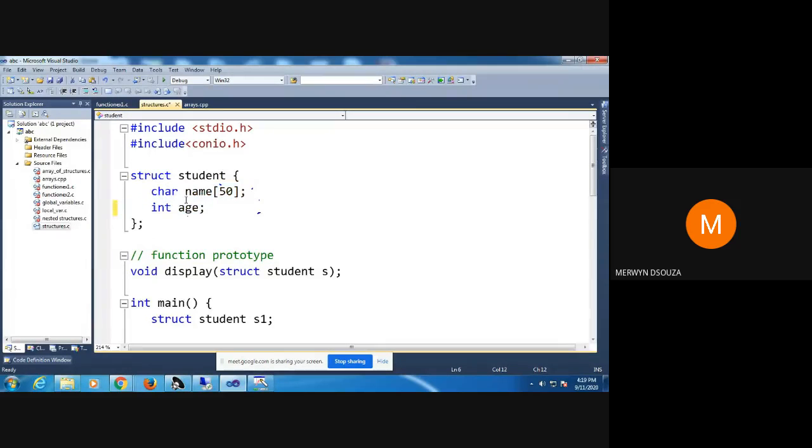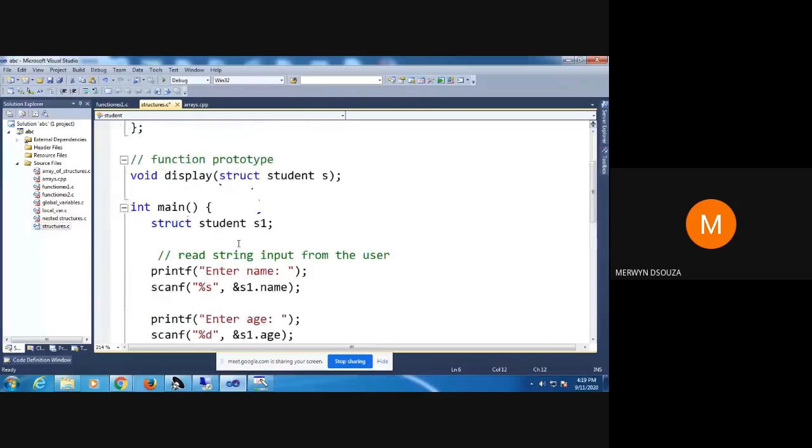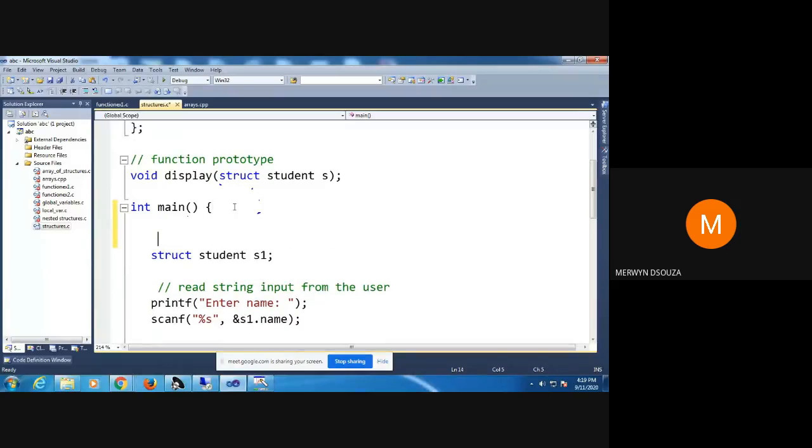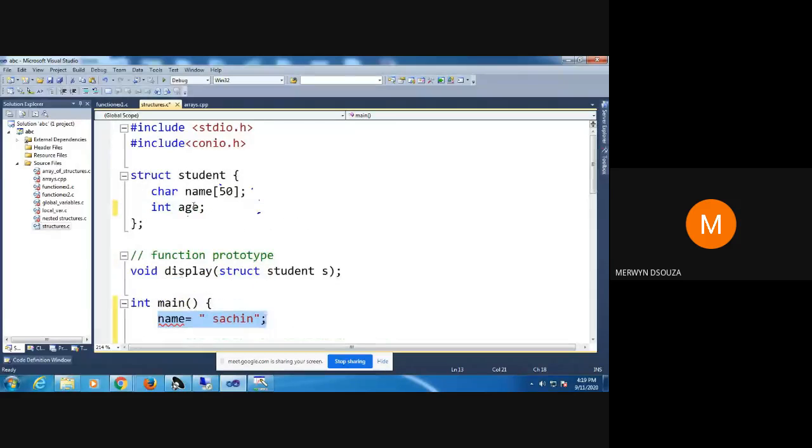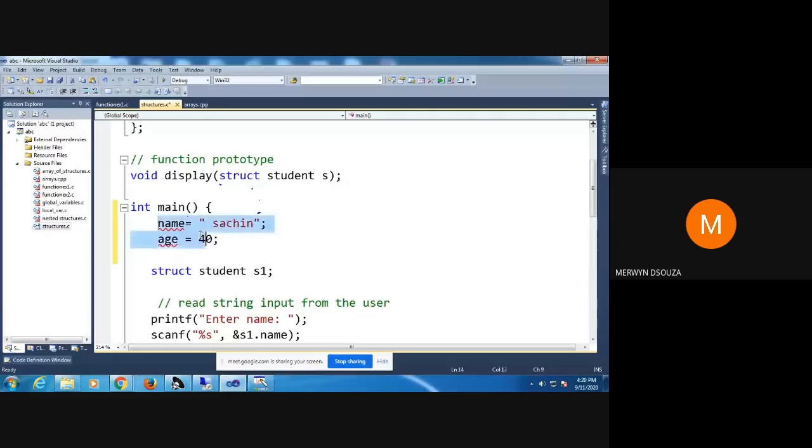Suppose I want to initialize name as Sachin. I could not go to my main program and say something like name equal to Sachin. This is wrong. I cannot say age equal to, say, 40. No member of a structure can be initialized directly.